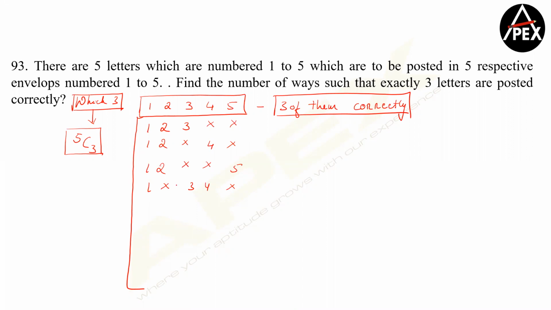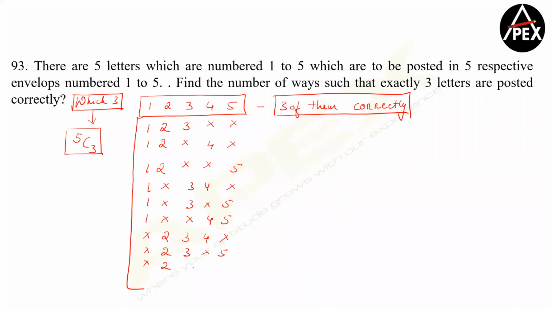So you have 1, 2, 3, then 1, 2, 4, then you can go with 1, 2, 5. Okay, so 1, 2 is done. Then I go with 1, 3, 4, then 1, 3, 5, then 1, 4, 5. Clear? Then 1 is not selected. I'm going with 2: 2, 3, 4 is selected. Then I go with 2, 3, 5.